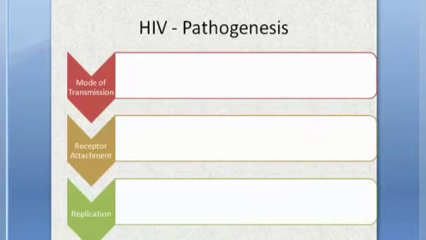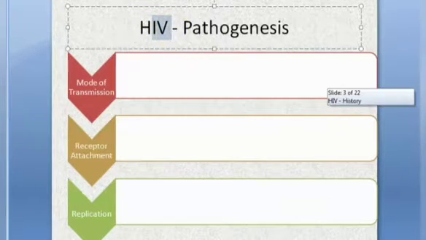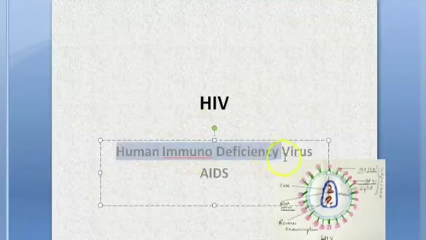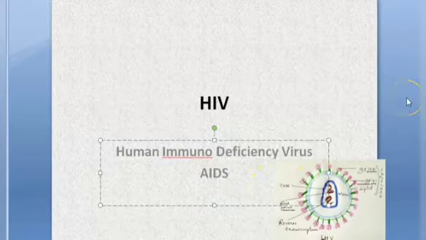People, in this video we want to look at the pathogenesis of HIV, that is the human immunodeficiency virus. First, let's take a recap of what we have seen so far. So far, we started off with the human immunodeficiency virus, which can later lead to AIDS.